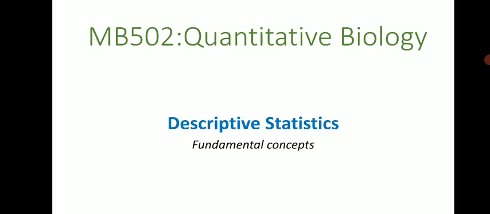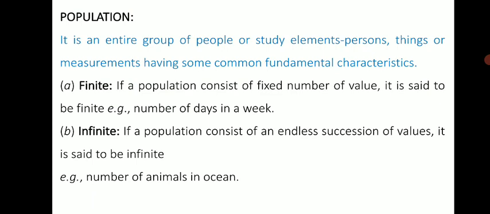So first, what is meant by population? It is an entire group of people or study elements. It may be persons, it may be things or measurements having some common fundamental characteristics.